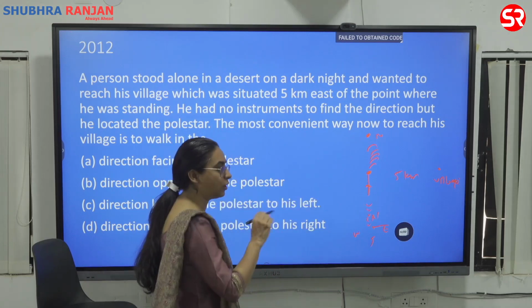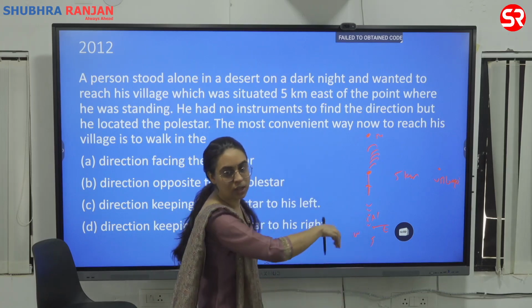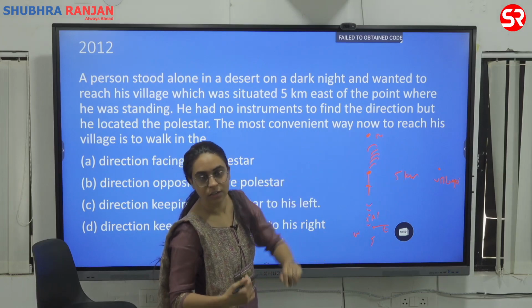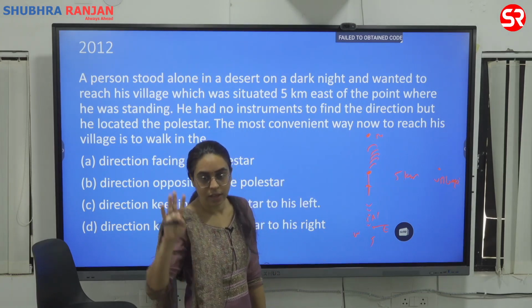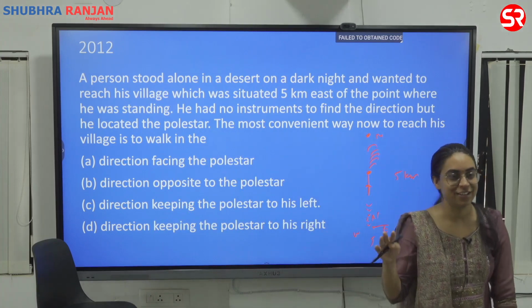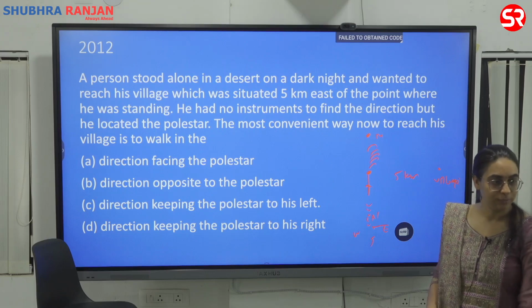समझ आ रहा है? So I've spotted. I can go anyways. I can turn around anyways. But I will keep the pole star to the left because I know that is to the east. तो इसमें क्या चाहिए था? Direction का sense चाहिए था. It was actually a CSAT question asked in GS paper. It is just a direction sense that was needed. Right? All of you clear?